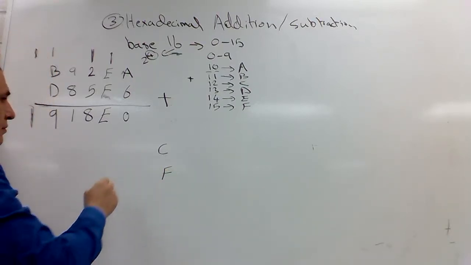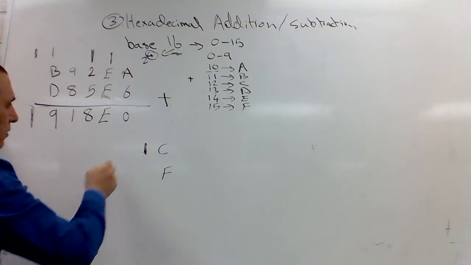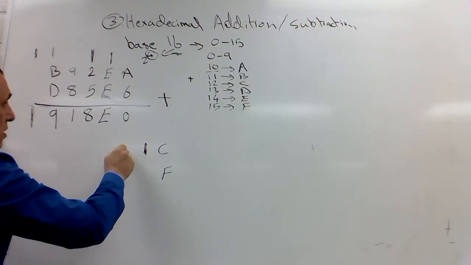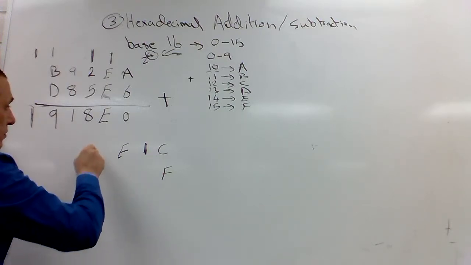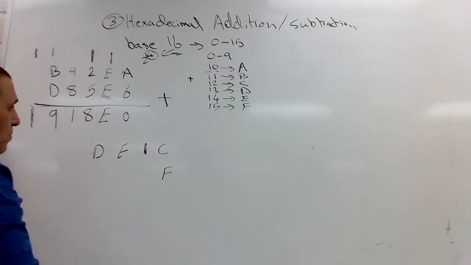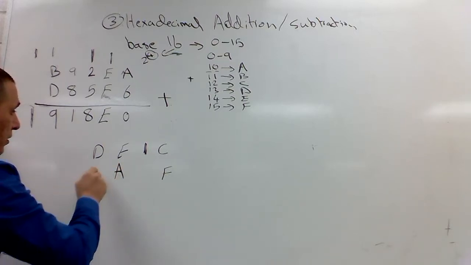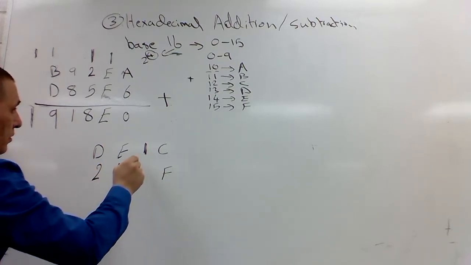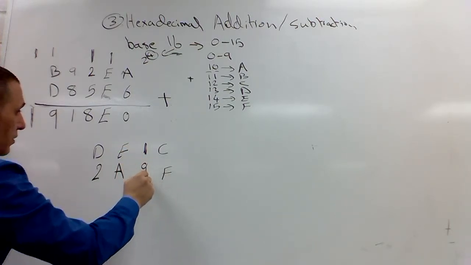And let's do a borrow with a 0. E. D. A and 2, and this is 9.